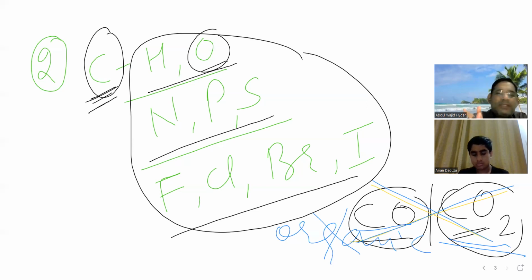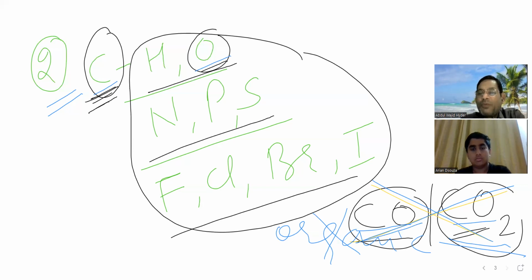What's the reason? That we'll discuss there in the third point. There we will come to know about that point. Is this okay? Fine. See the third definition. So here this definition also proved wrong. You said that compounds of carbon with oxygen should be organic but are not organic.